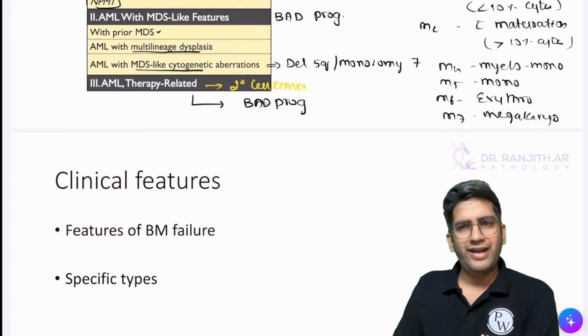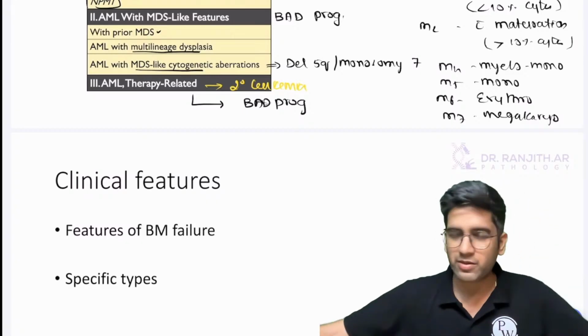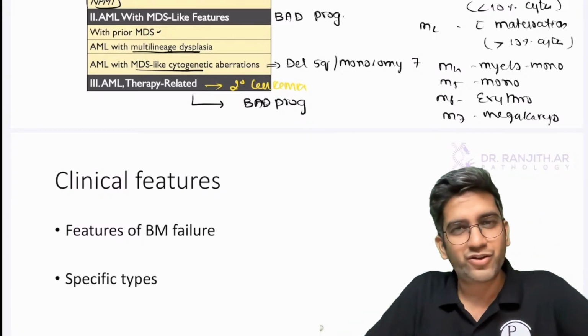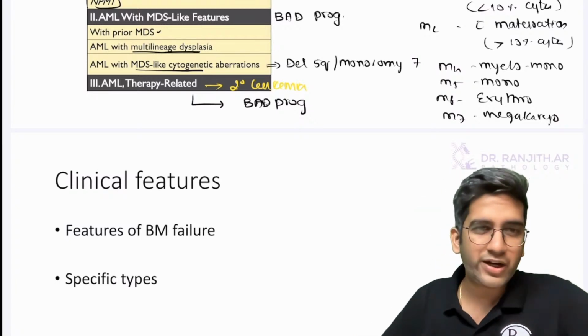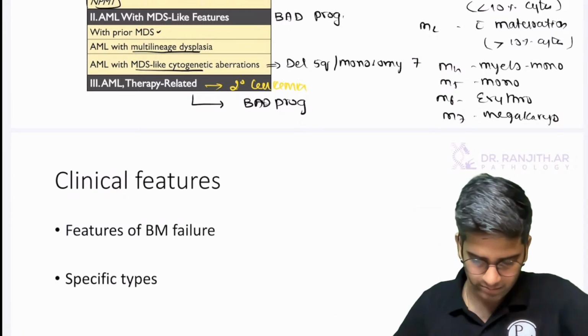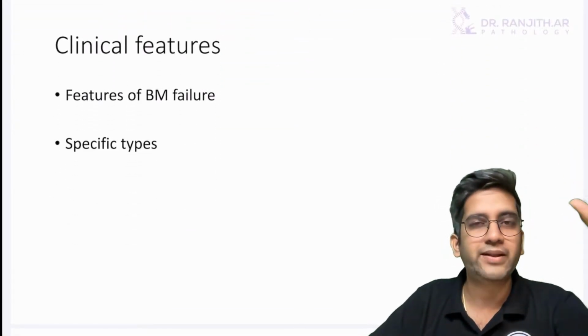AML M7 coming as a long answer is very, very unlikely. The examiner must be pissed off with your batch, so only then will they give it. Because AML M7, even for a postgraduate, there's nothing much to write. It's a very rare leukemia. Let's not go into it. Fine. Your exam will be simple. So once you know the classification, almost all of the pathogenesis is linked.